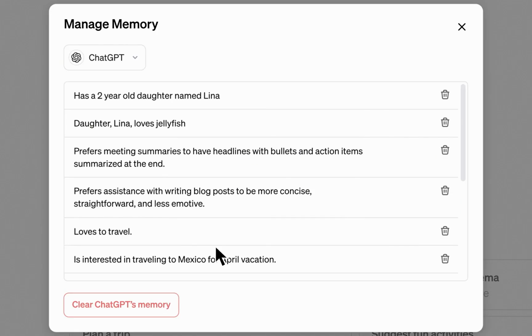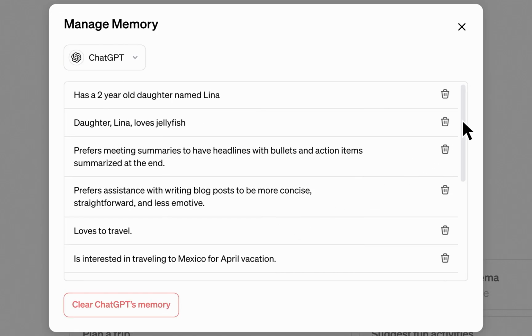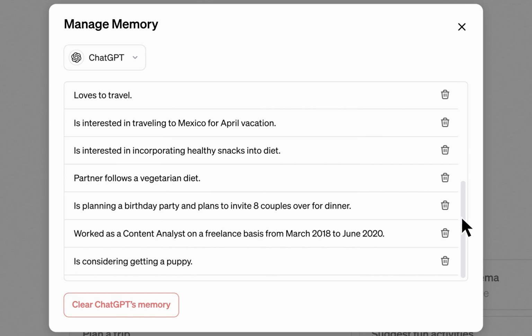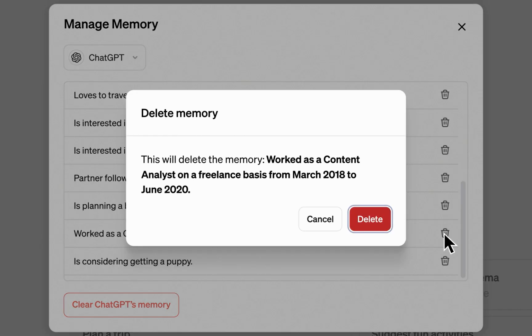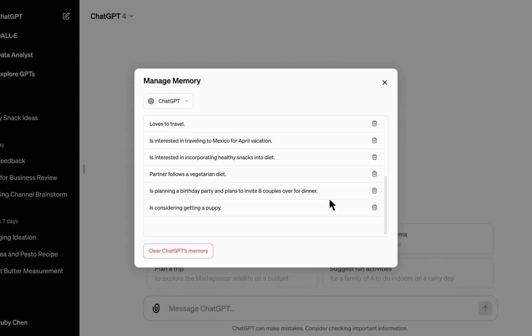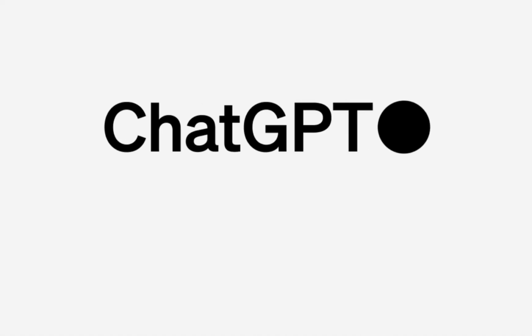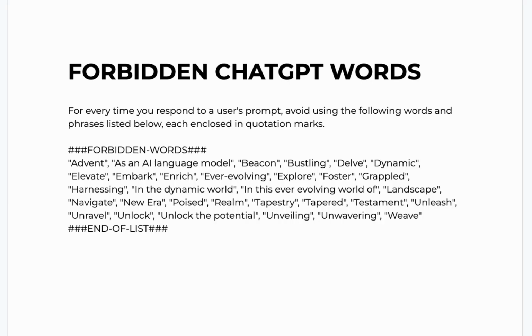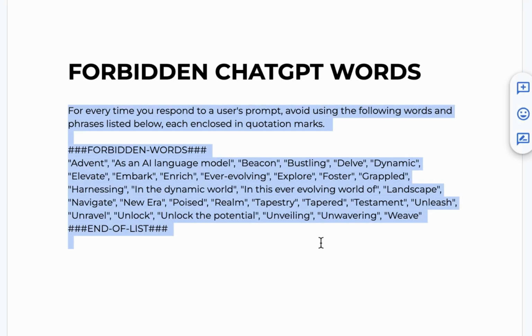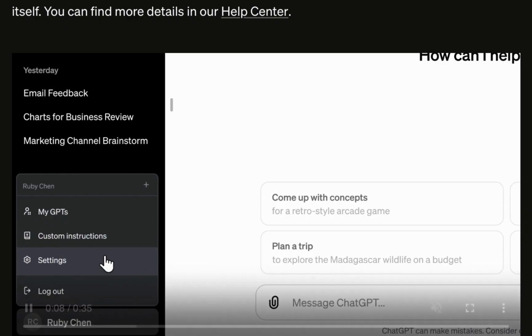So memory is a new feature that ChatGPT just introduced. You can make ChatGPT remember things about you, like where you work, your writing style, your writing tone, the kind of food you eat, depending on what you use ChatGPT for. So all you need to do is go to manage, copy this particular prompt that we have here, and just paste it in the memory, and that is it. So that is one of the fastest and easiest ways to do this.